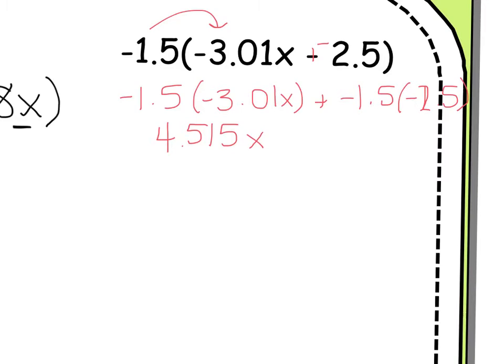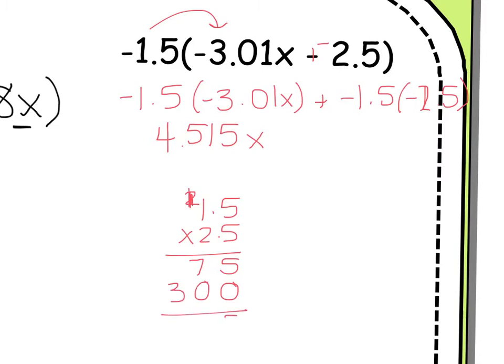And now I've got to multiply 1.5 times 2.5. 5 times 5 is 25. 5 times 1 is 5, plus 2 is 7. Placeholder 0. 2 times 5 is 10. 2 times 1 is 2, plus 1 is 3. 5, 7, 3. 2 digits past the decimal. So I'm going to put plus, and a negative is a positive 3.75.